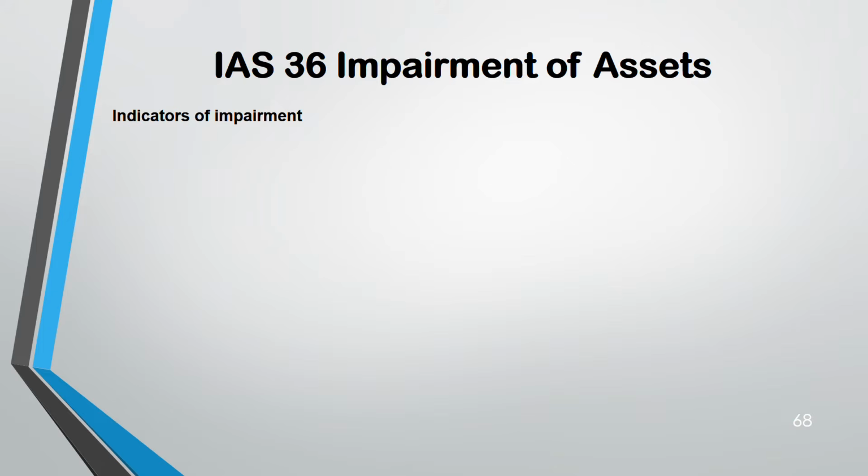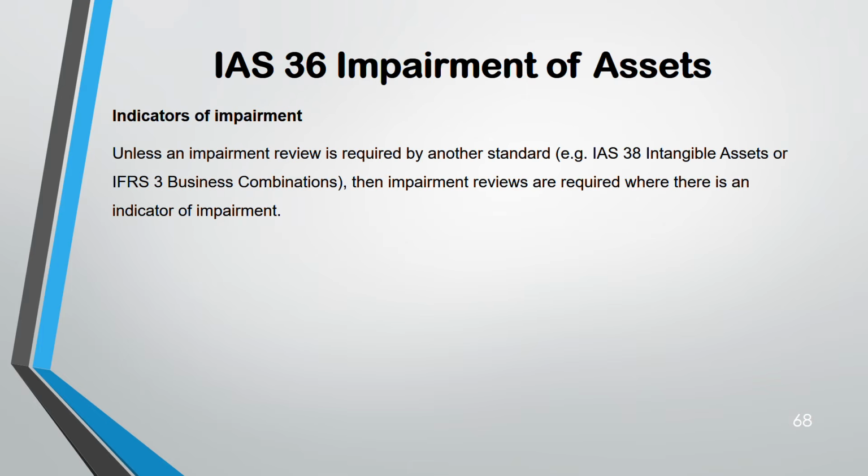Now, before even knowing assets are impaired, there are some indicators that give you a sign that maybe the asset could be impaired. That indicators could be internal or external. We'll go through that list. So when there are indicators of impairment, then you have to review for impairment. Some standards even say impairment needs to be reviewed, like IAS 38 says for intangible assets. IFRS 3 says for business combination.